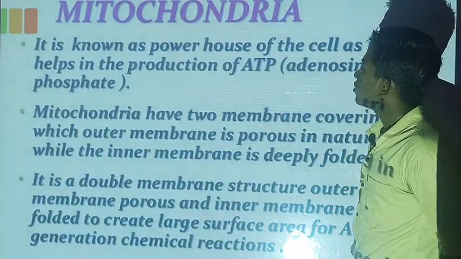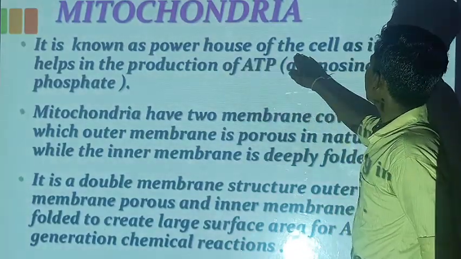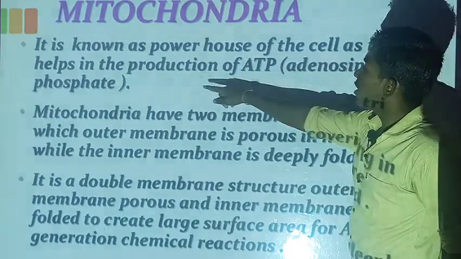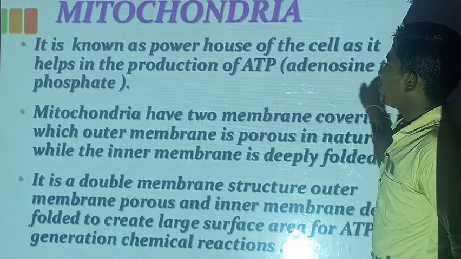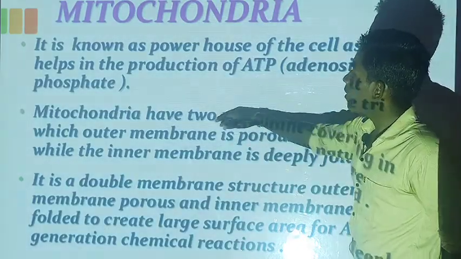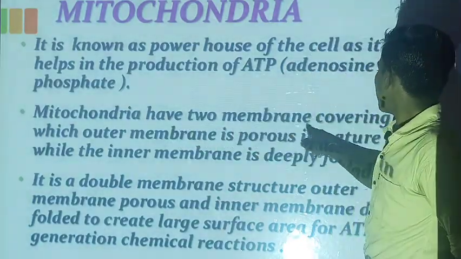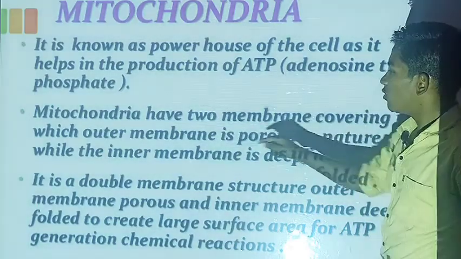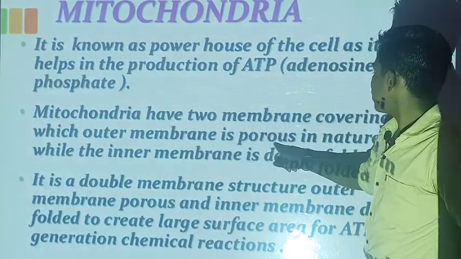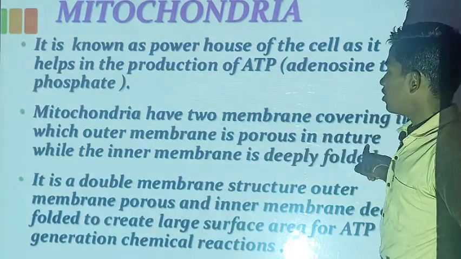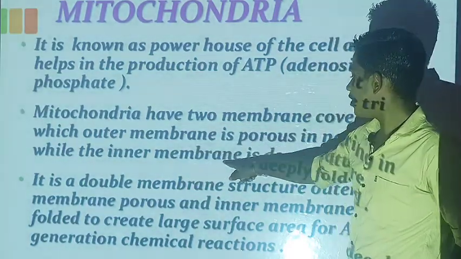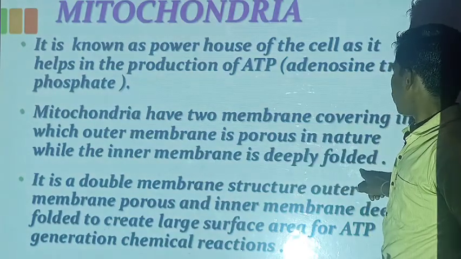Mitochondria is known as the powerhouse of the cell, as it helps in production of ATP, adenosine triphosphate. Mitochondria have two membrane coverings, in which the outer membrane is porous in nature, while the inner membrane is deeply folded.